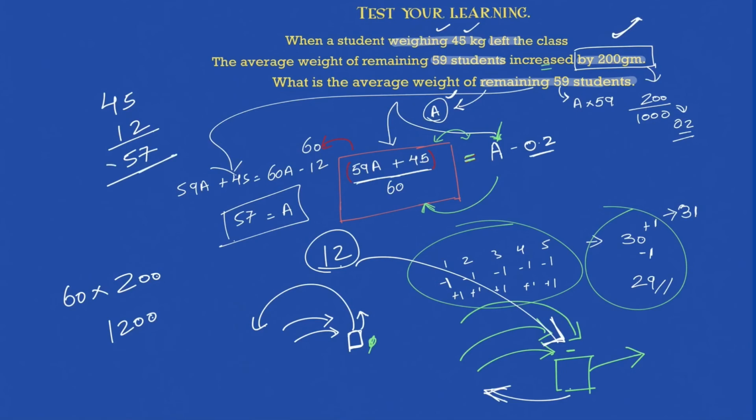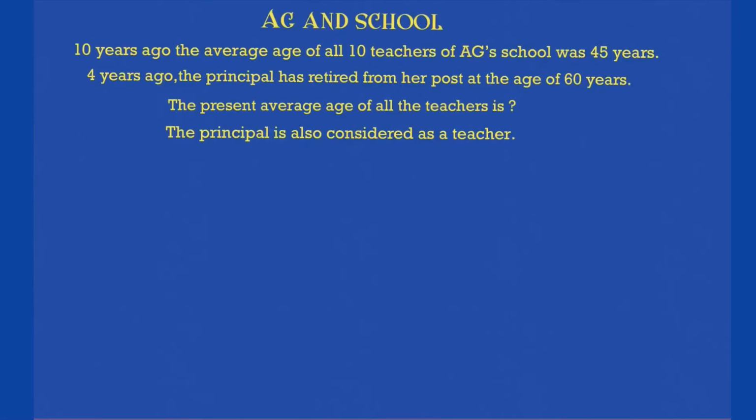57 was the earlier average as well. And even now it will remain 57, because he took everything that he wanted to, and again the equilibrium was set. So earlier it was 57, now also it will be 57, because the students got the equilibrium as the weight that they had given to him reached back to them. And that's how you can solve the same problem by our shortcut. Let's solve a few more sums on AG and his school.